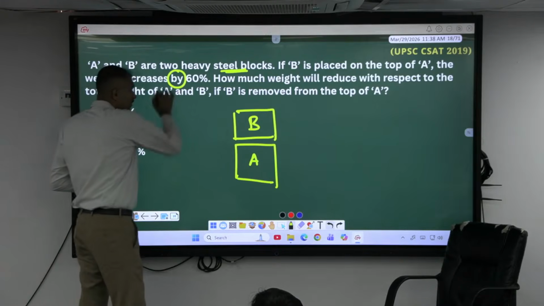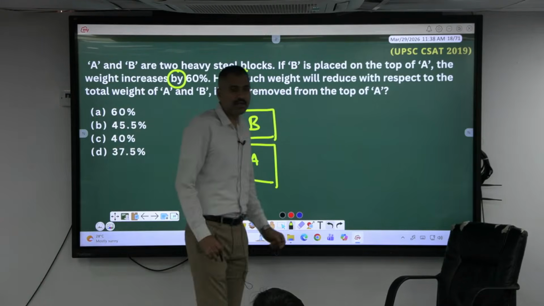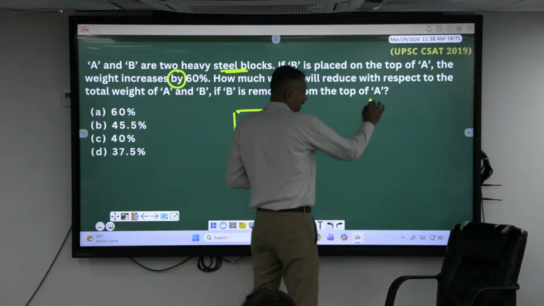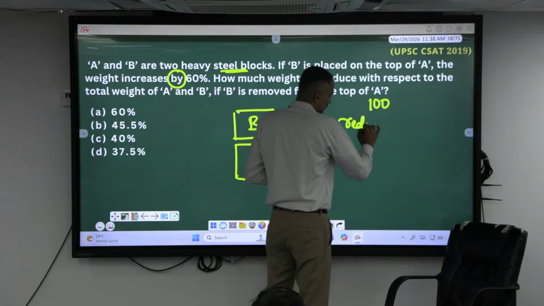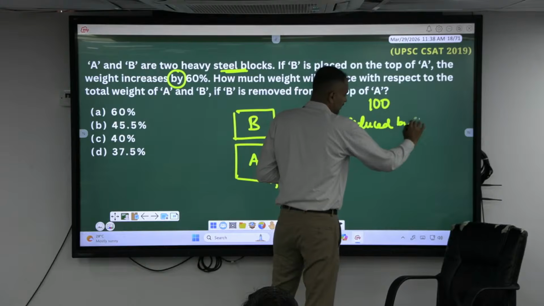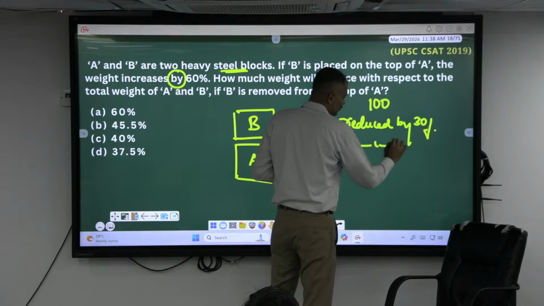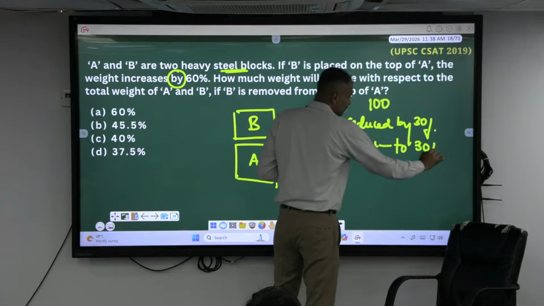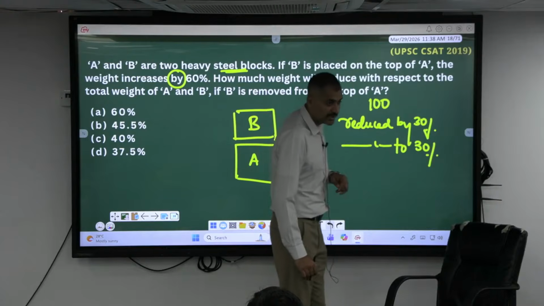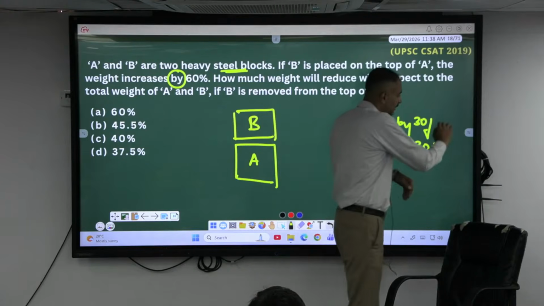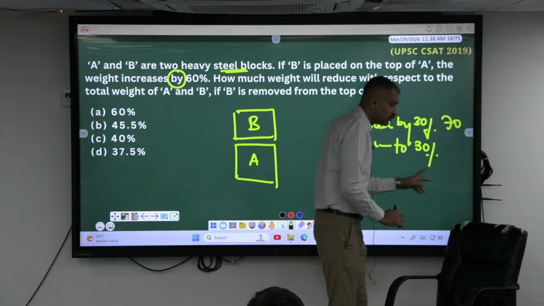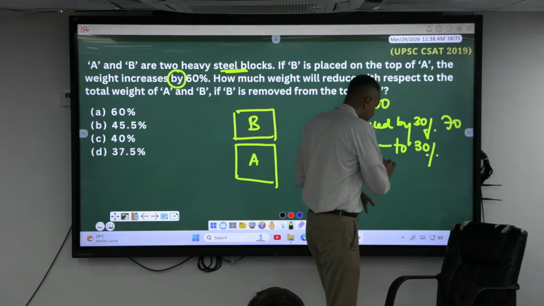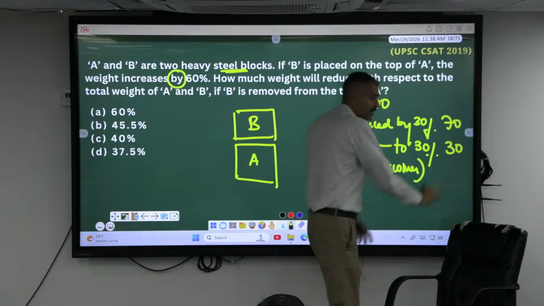If there is 100, reduced by 30% becomes 70. Reduced to 30% means 2 and 3, we can say it is becoming 30.